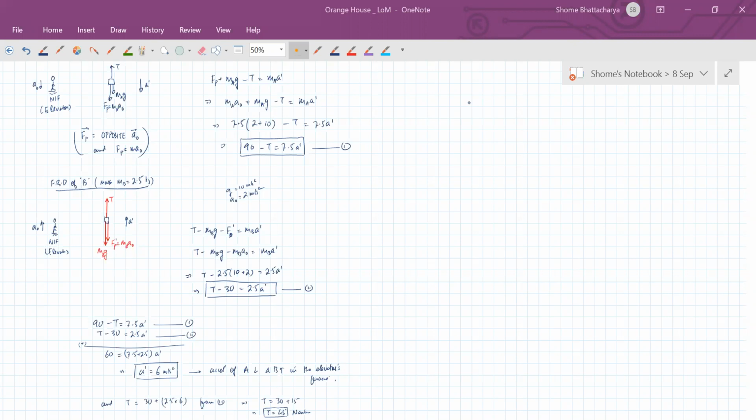So note down up to here first, the acceleration a prime and the tension T. For that we have to use relative motion: in the frame of the elevator, which itself is going up at 2 meters per second square, the magnitudes of their accelerations are 6 meters per second square each. So with respect to ground, how much will the acceleration be?